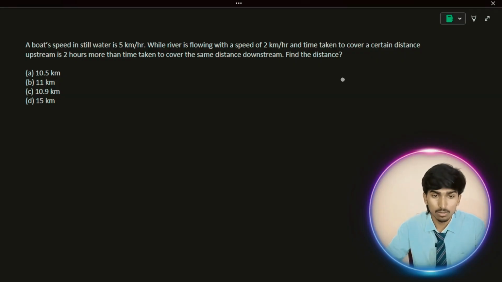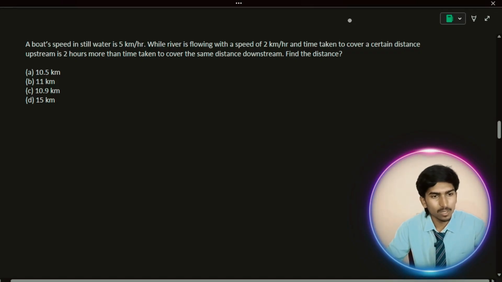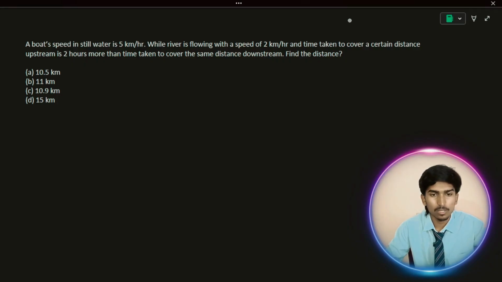If you are able to solve this problem, then you are good at this concept. If you don't know how to solve this problem, please go back and watch this video again and you will understand clearly. Okay, let's read this problem. A boat's speed in still water is 5 km per hour while a river is flowing with a speed of 2 km per hour. Time taken to cover a certain distance upstream is 2 hours more than the time taken to cover the same distance downstream. Find the distance.